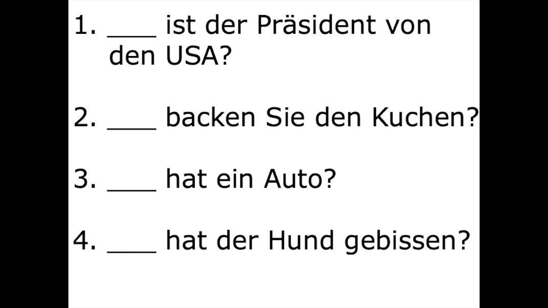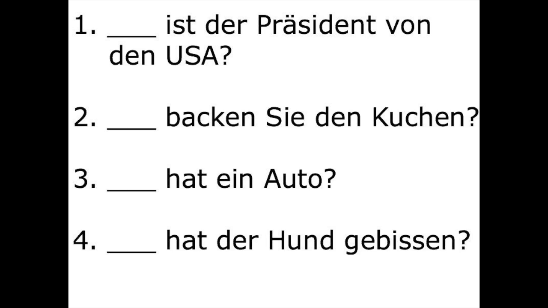The subject, okay. The answer to number 2 is wem backen Sie den Kuchen? Wem, dative, wem backen Sie den Kuchen? Why? Because if you are baking a cake, you're doing it for someone usually, so we want to know for whom are you, formal, baking the cake? Number 3, wer hat ein Auto? Who has a car? This is nominative because we're talking about having something. That's who does the action of having a car. Who has the car? Wer hat ein Auto?